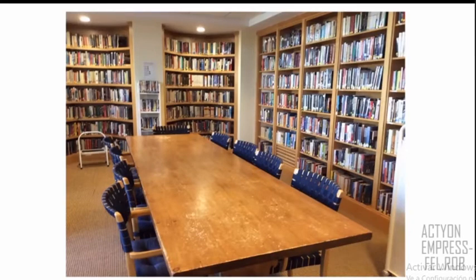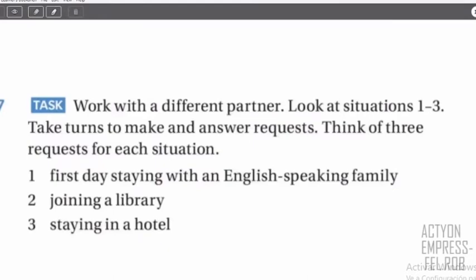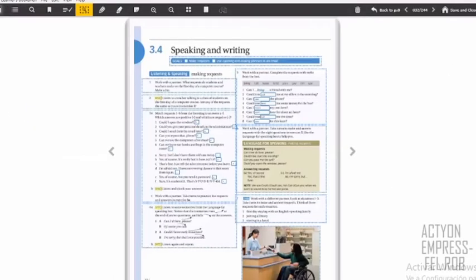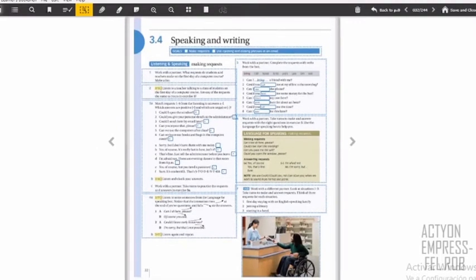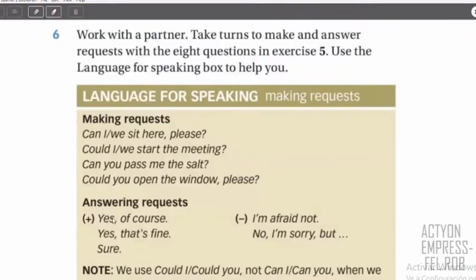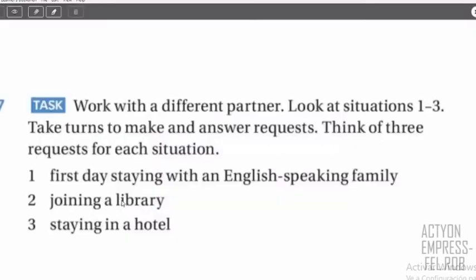And so you're going to work in groups to create this mini conversation. Remember, as it's here in the instruction, this is on page number 32. So you can use these examples here, right? To answer positive, you have these examples. To answer negative, you have these examples. And remember that you have to use can or could, and you have these two options, the library or the hotel.